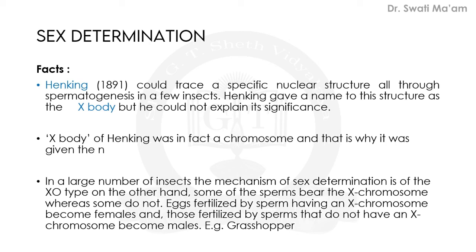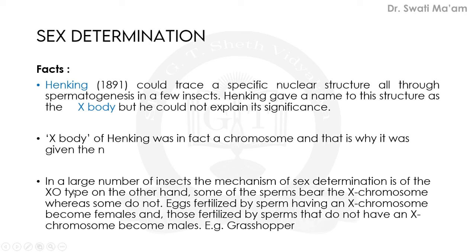This was the limitation. Then further investigations by other scientists led to the conclusion that this X body given by Henking was in fact a chromosome, and that is why it was given the name X chromosome. So now we understand this term X chromosome, we all know. It was also observed that in a large number of insects, the mechanism of sex determination is of XO type. So this term you have to remember, XO type of sex determination.